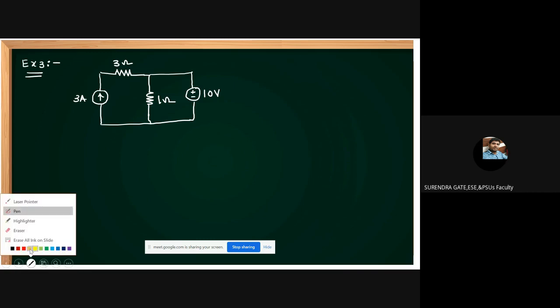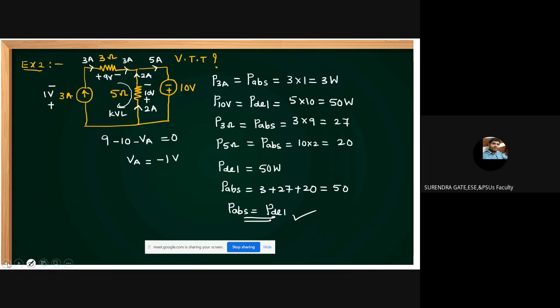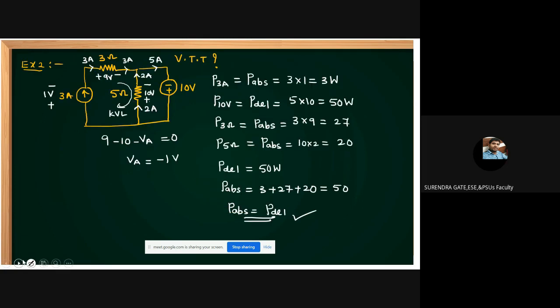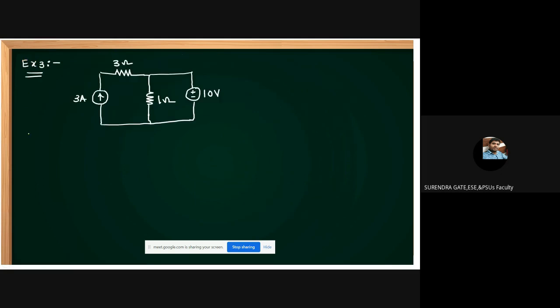In the previous case, who is delivering? In the first problem, who is delivering? The current source is delivering, and the remaining elements are absorbing. In the second problem, who is delivering? The voltage source is delivering, and the remaining are absorbing. Now, in this case, you see a voltage source, a current source, and these resistors.